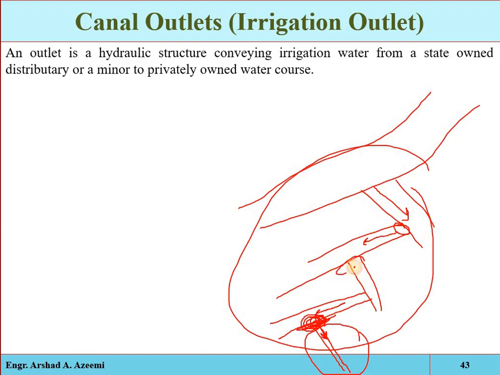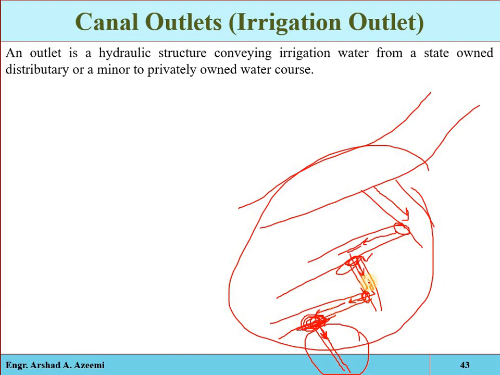Again here we have a structure which will take water from the sub-main canal to the major distributary. That is a type of outlet from the sub-main to the major distributary, and it is a type of inlet for the major distributary from the sub-main. Again, here we will have a type of structure which will take the water from the major distributary to the minor distributary. So that is the outlet from the major distributary towards the minor distributary, or that is the inlet for the minor distributary from the major distributary.